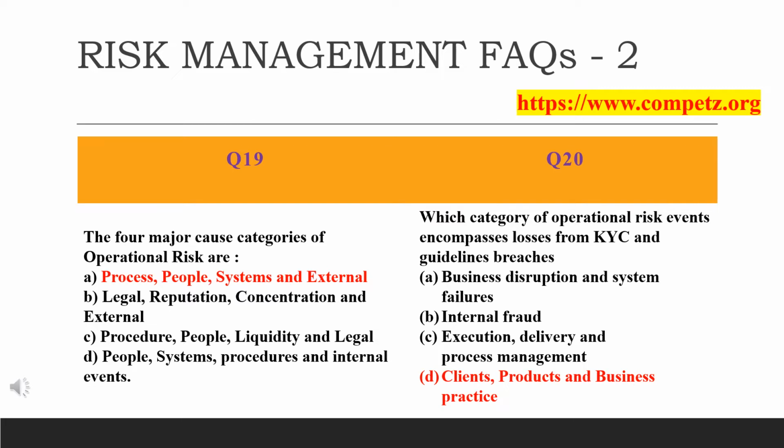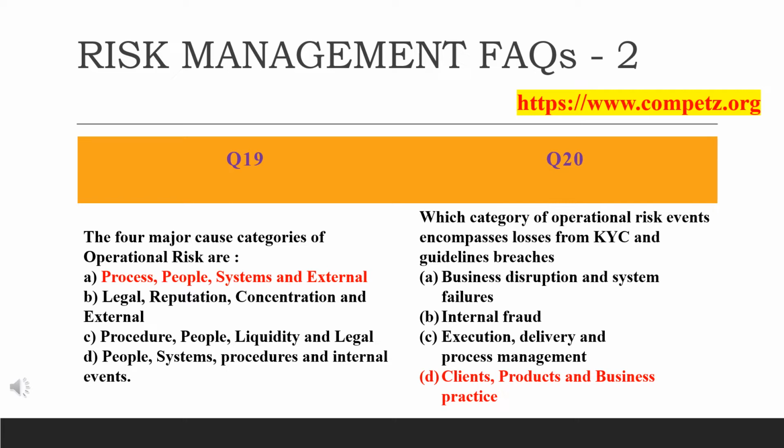The operational risk, they have different segregations. There are different types in operational risk. Some major things are affecting those operational risk categories. That is the operational risk factors. So what are they? As they are given 4 options. You can read here. The first option is process, people, systems and external. The second option is legal, reputation, concentration and external. The third is procedure, people, liquidity and legal.